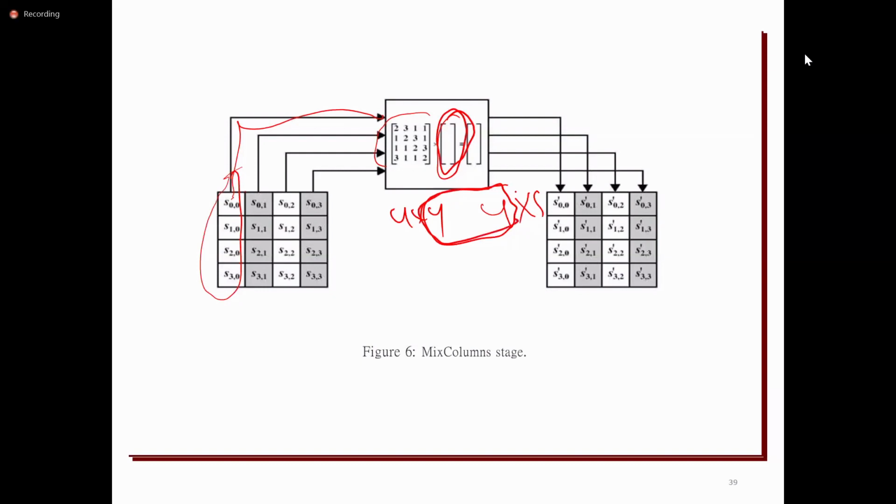The predefined matrix will be multiplied with the individual columns, and then it will produce the output. For every column, it will produce one 4x1 matrix. Like that, by combining all of these, we get the 4x4 matrix again.